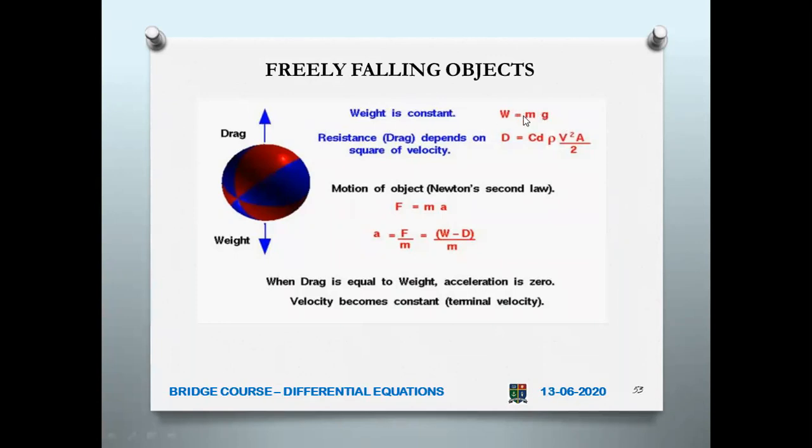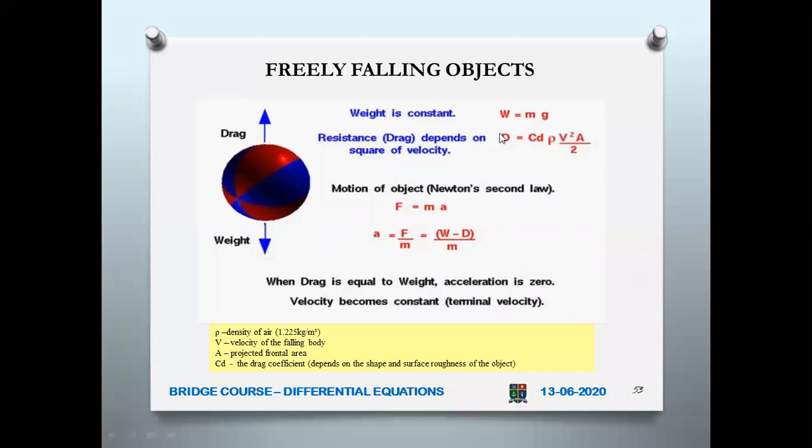So that means W can be written as mg. Then you have the resistance. Air resistance, of course, depends on the square of velocity. Here rho is the density of air, v is the velocity of the falling body, capital A is the area of the body, and then C_D is the drag coefficient. So it depends upon the shape and surface roughness of the object.